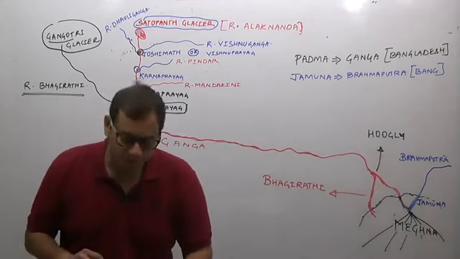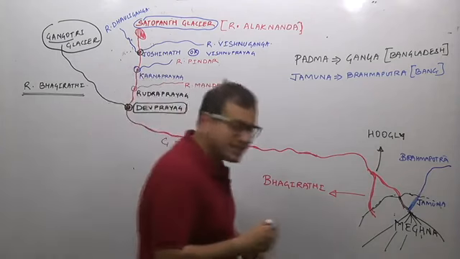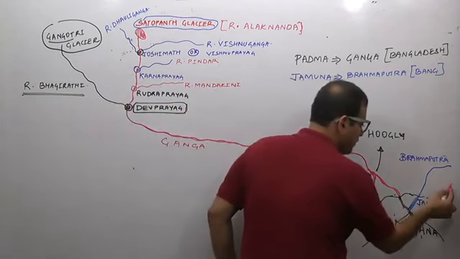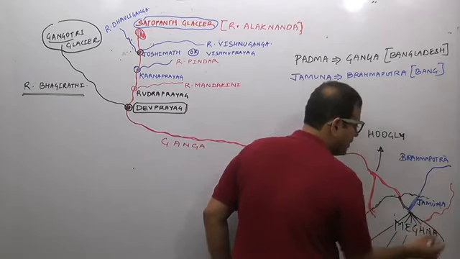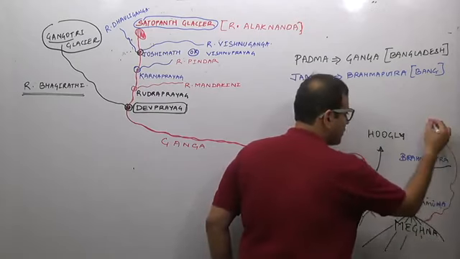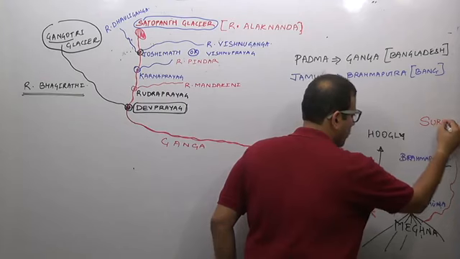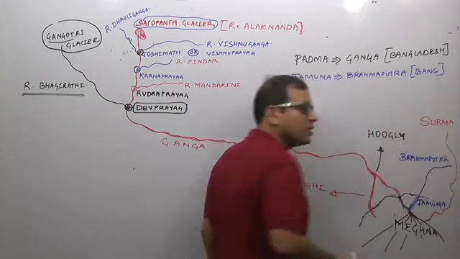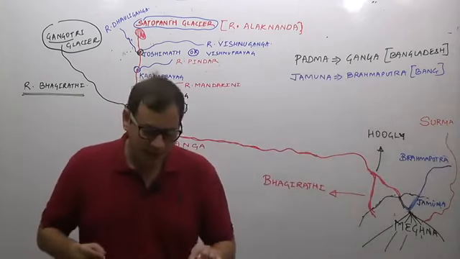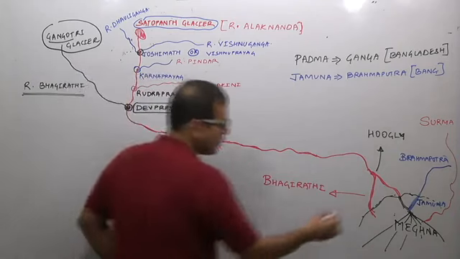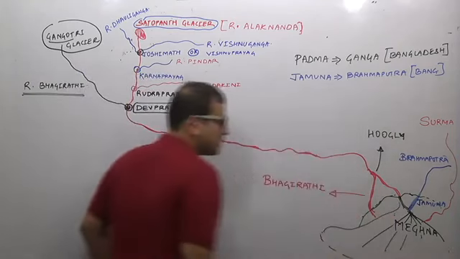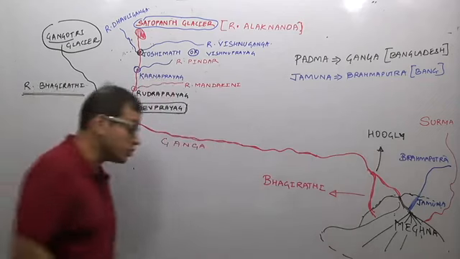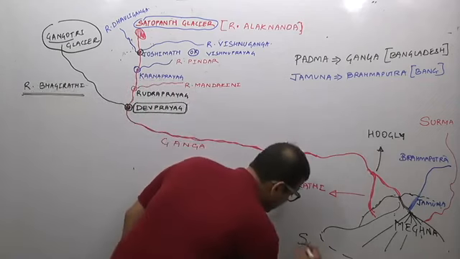River Meghna is again joined by one small river which originates in northeast India and joins river Meghna. This river is known as river Surma. And this region forms one of the largest deltas in the world, that is, it forms the largest delta in the world, which is known as the Sundarbans Delta region.